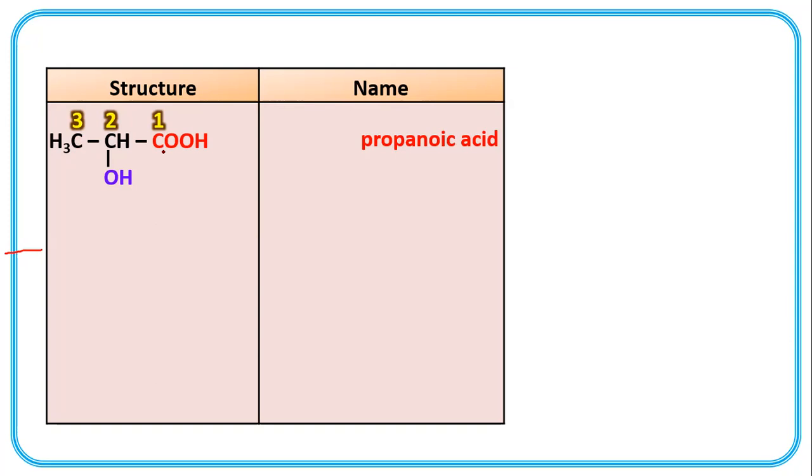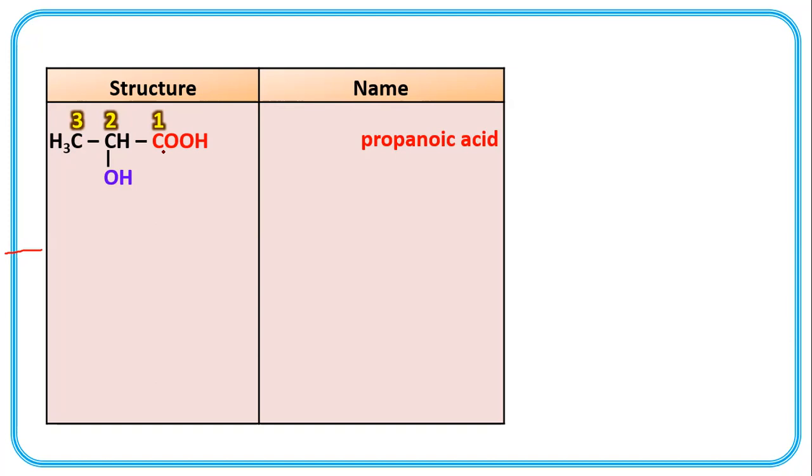So propanoic acid, E of the parent alkane is replaced by oic acid. When we study carboxylic acids, at that time, we'll get the idea for nomenclature of carboxylic acid, how to write their names: replace E of alkane by oic acid.